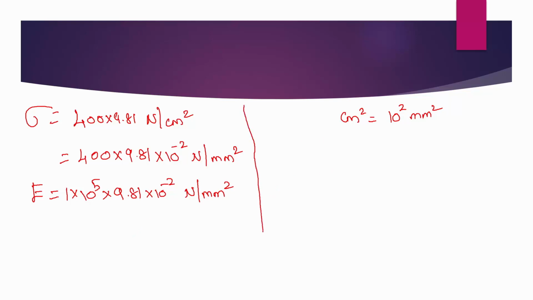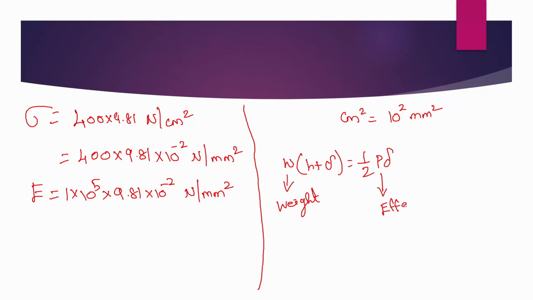Now the equation that I will be using is W into (H plus del) is equal to half P del. As we know, W is the weight of the person who is falling, or the weight that is allowed to fall on the material, but P is the effect that is acting on the body.